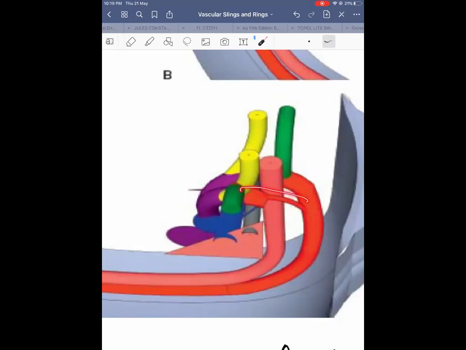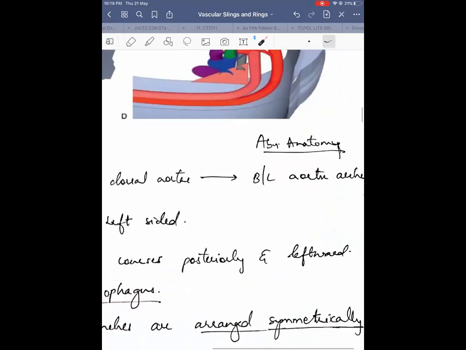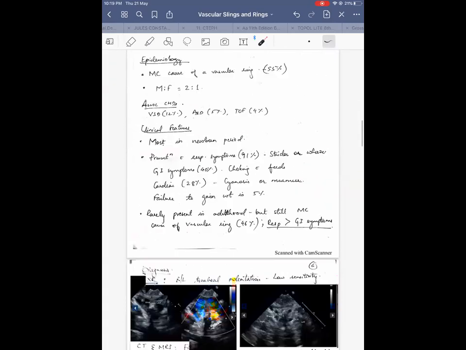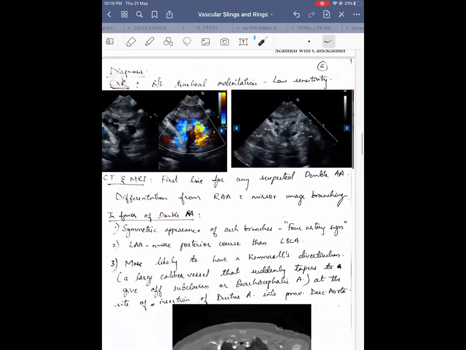So you may just think that there's a right aortic arch with mirror image branching, because if there is a left aortic arch, especially with atresia of the segment between the left subclavian artery and the descending aorta, the left subclavian artery also arises very close to the left common carotid artery, and so it gives an impression of a left brachiocephalic artery. So this looks like a right aortic arch with mirror image branching on 2D echo. To differentiate these two conditions also, CT helps. CT and MRI both help.